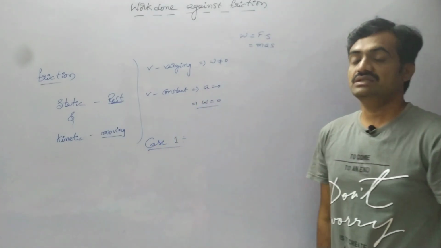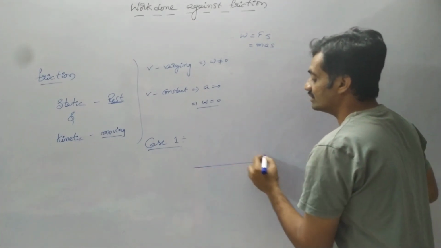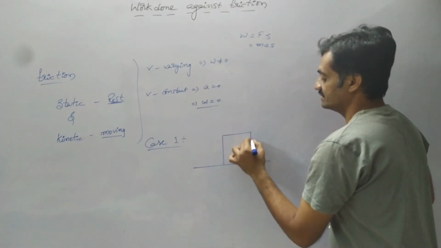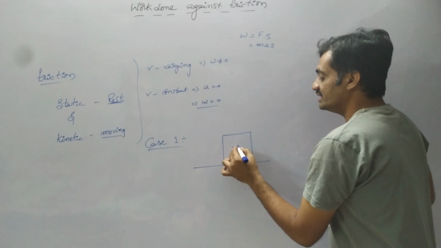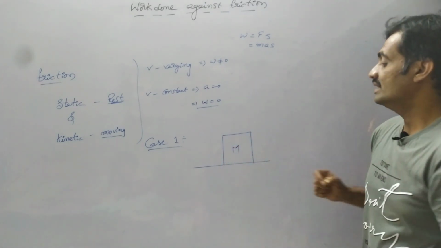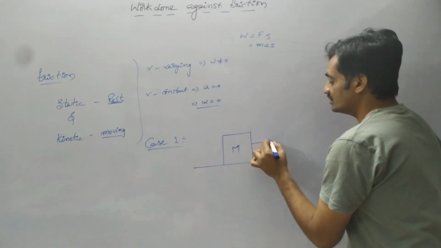In the first case, we consider a body on a horizontal surface, where the mass of the body is m. Now let us apply a force on this body.